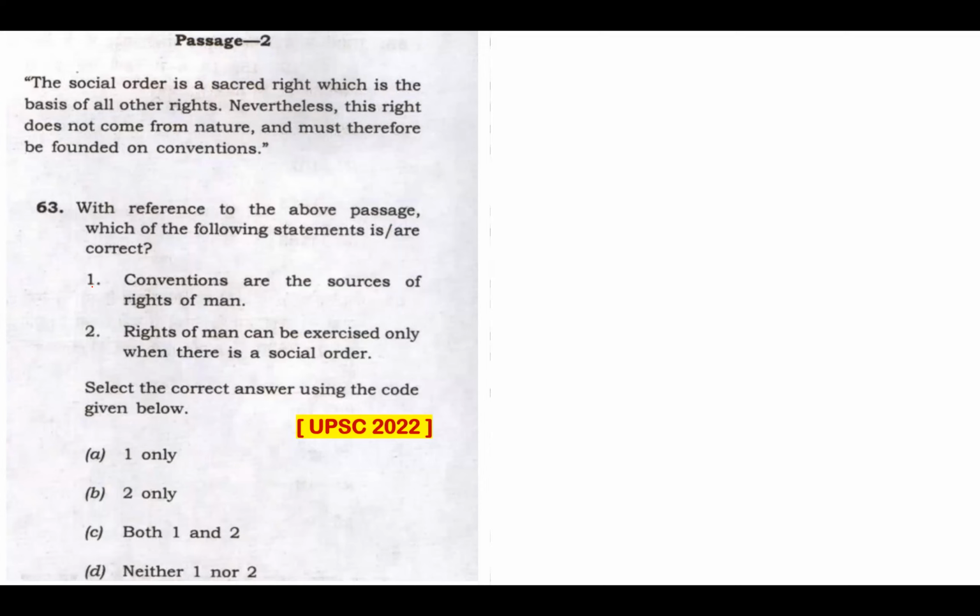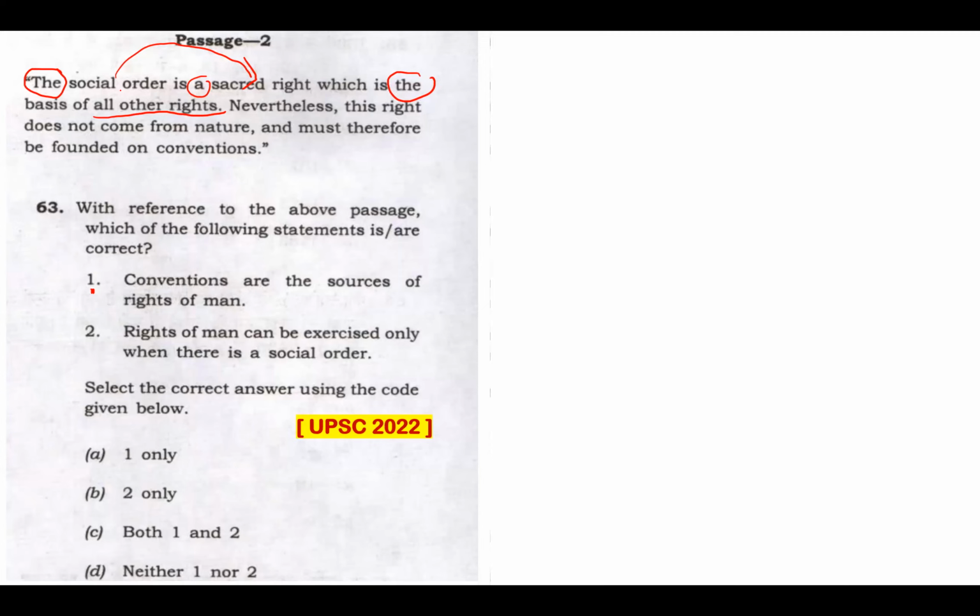In a normal case, we would have easily eliminated this statement as something that is universal, something that is extreme, but not from this passage. Let's read this passage again. The social order, the article the is making this universal. The social order is a sacred right. Again, article A is used here, which is the basis of all other rights. The social order is a sacred right, and which is the basis of all other rights. Social order is the basis of all other rights. That's what the passage is telling.